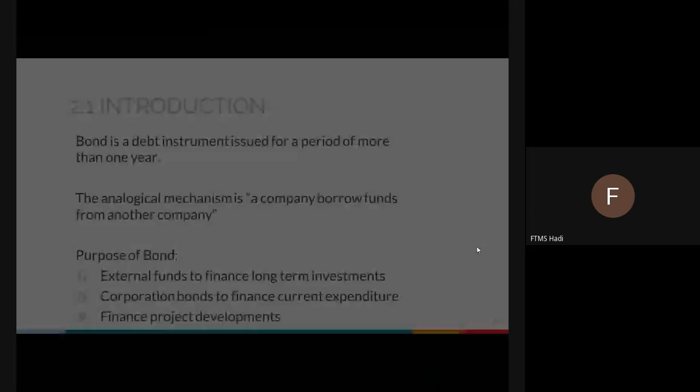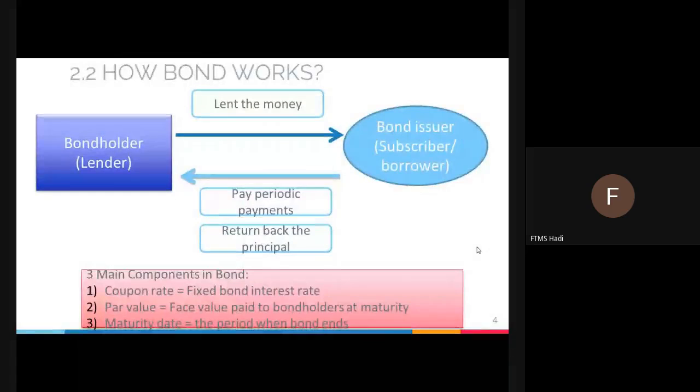Okay. So how do bonds work? Let's have a look at this one. Bondholder or lender, and then bond issuer, which is the subscriber or borrower. The first process is the bond issuer, or subscriber, or borrower. If a company wants to borrow from another company, that borrower we call a bond issuer.